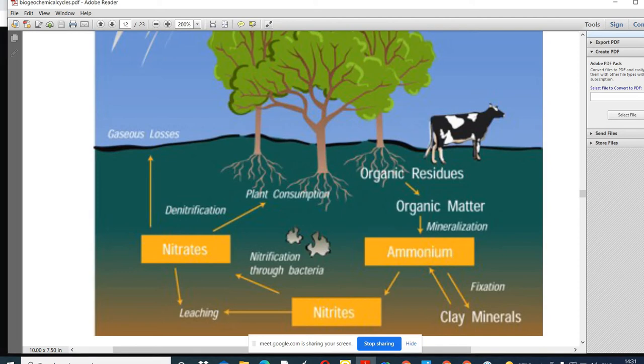This process is called nitrification, and this is done by bacteria. And there is another process that is called leaching. So bacteria and microflora are involved here. This nitrate form is available to the plants. Just remember, nitrate form is the soluble form of nitrogen which is available to the plants.